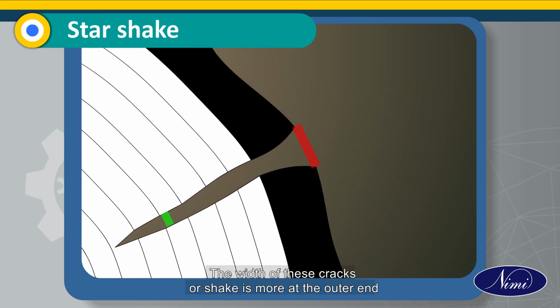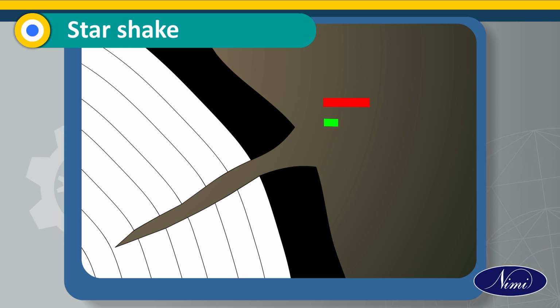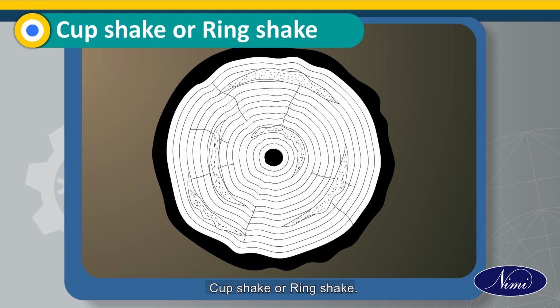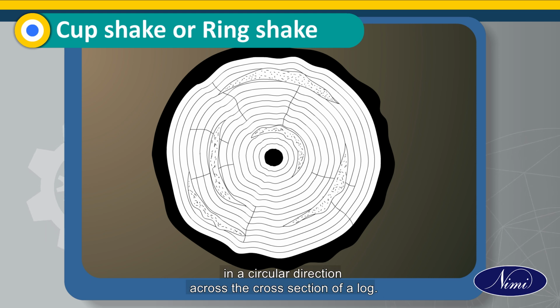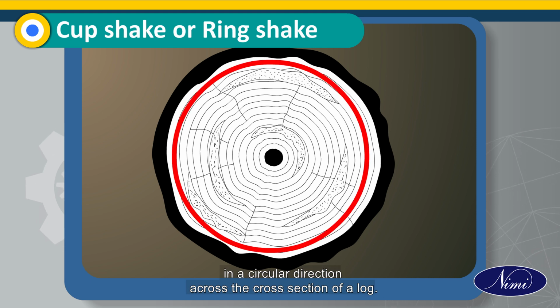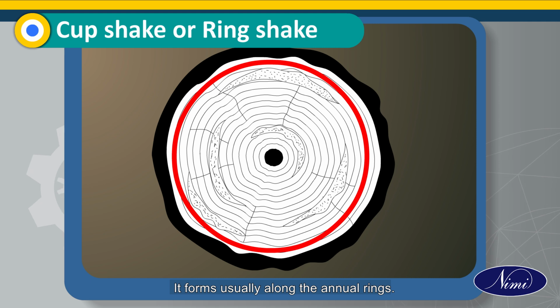The width of these cracks or shakes is more at the outer ends and reduces when they extend towards center. We can see that here. Cup shake or ring shake. These are found by the rupture of tissue in a circular direction across the cross section of a log. It forms usually along the annual rings.